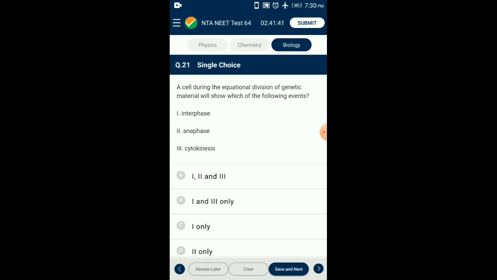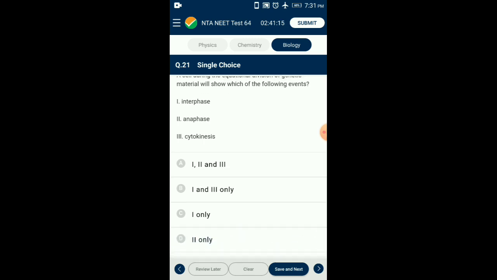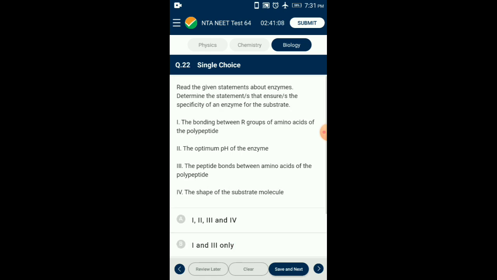Here three events are given. Mitosis is one of the two divisional phases in the cell cycle. It occurs after interphase and is succeeded by cytokinesis. It is commonly called cytoplasmic division. Mitosis has prophase, metaphase, anaphase, and telophase as the stages of karyokinesis in the same order. So the answer for this question is option D, 2 only.